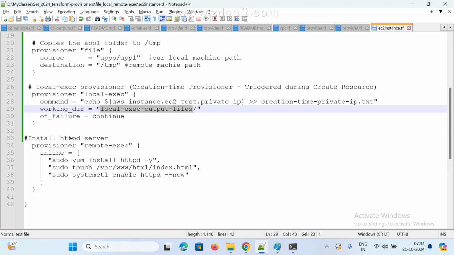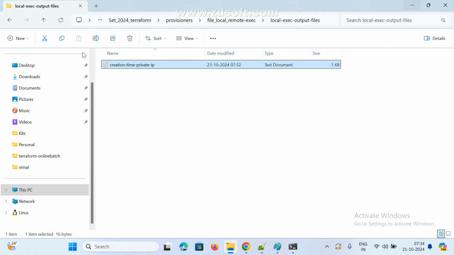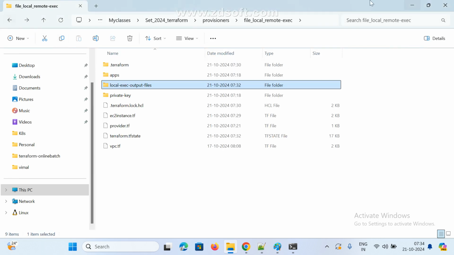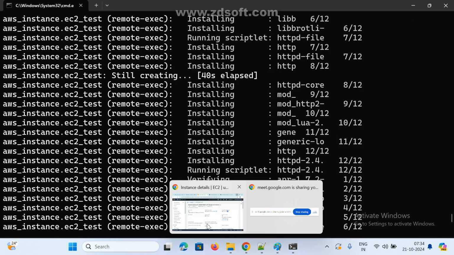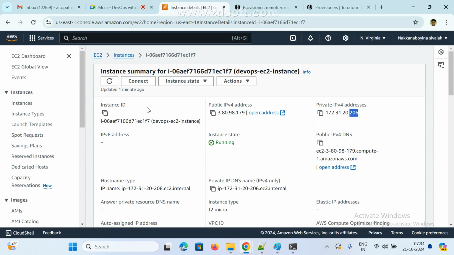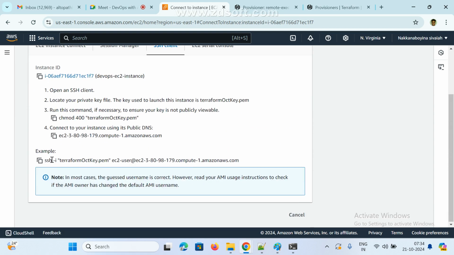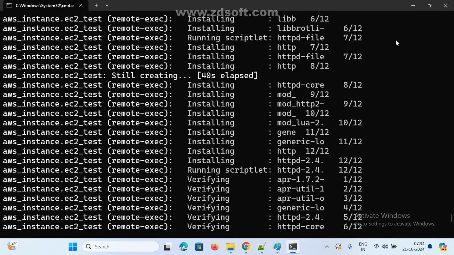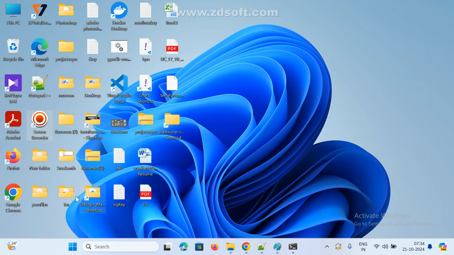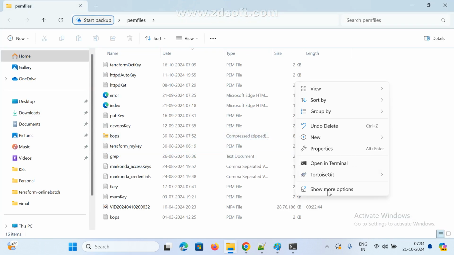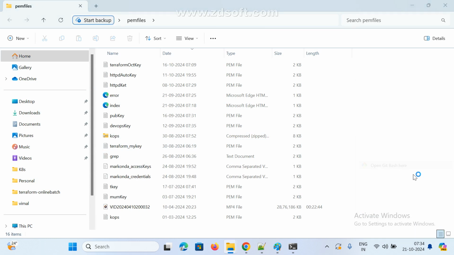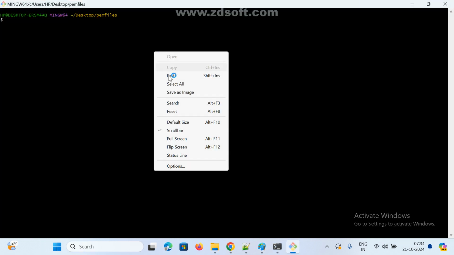Now this is the last part, right? Remote exec. I want to check whether HTTPD is really installed or not. So how to check, guys? Click here, connect, copy this command, and I will show the remaining part. That's it. So where is this PEM file? Go to bash. The remaining two I am showing.